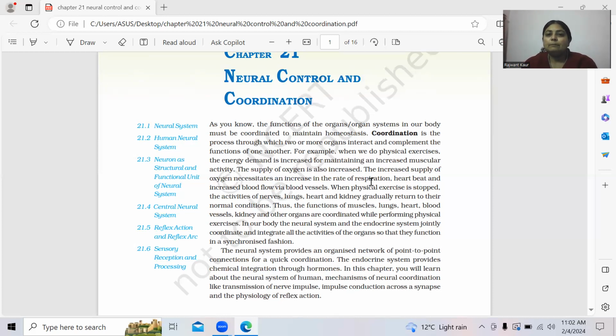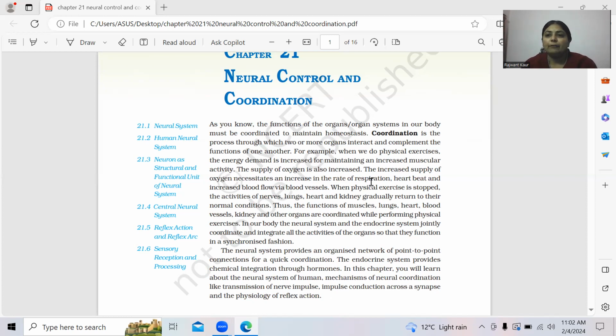So students, what do you mean by the term coordination here? Coordination is a process in which different types of organs interact with each other and also complement the function of each other. One example we will give you, as in 10th standard also.